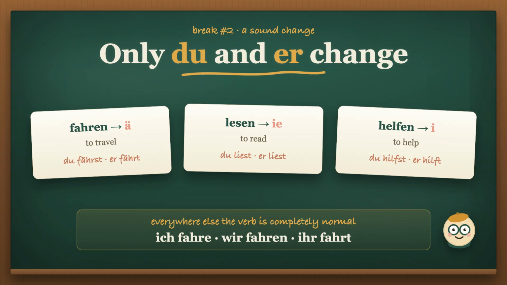Here's the part nobody tells you clearly. The change only ever hits du and er, sie, es. Everywhere else the verb behaves completely normally. Ich fahre. Wir fahren. Ihr fahrt. So it isn't a different verb with different rules. It's the same table, with 2 boxes wearing a different vowel.